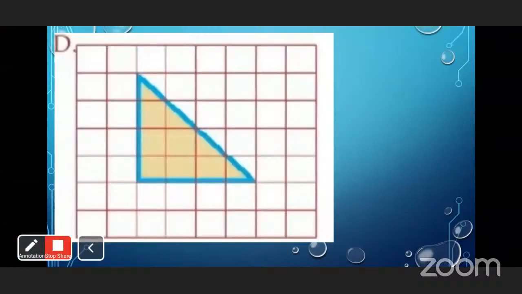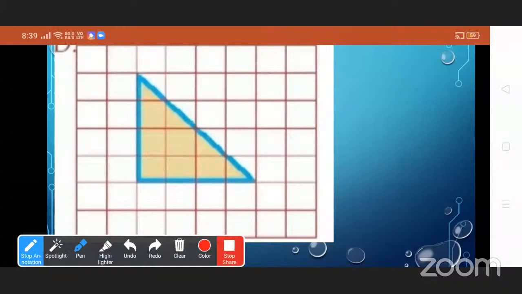Now see the next diagram. How many complete squares are here? 6. And half squares are 4. The half of 4 is 2. So the area of the given figure is 8 square units.